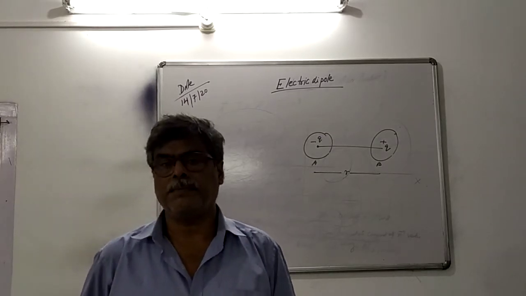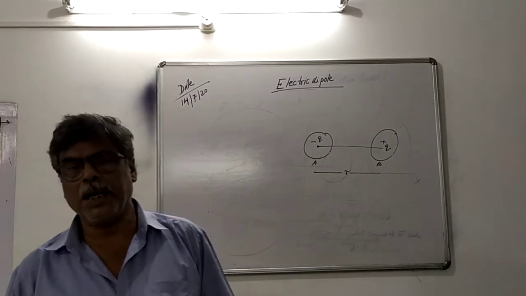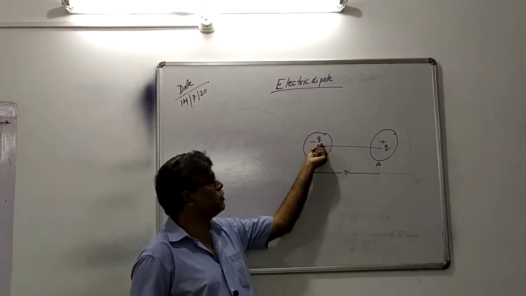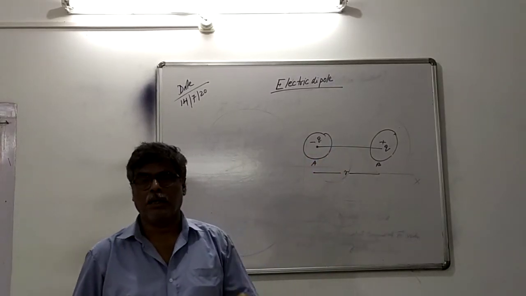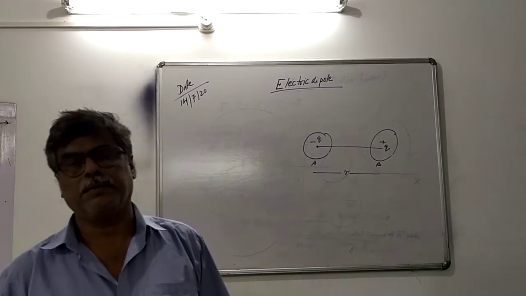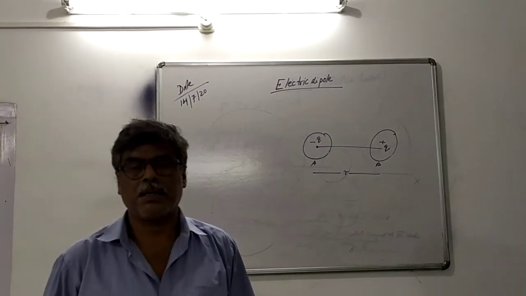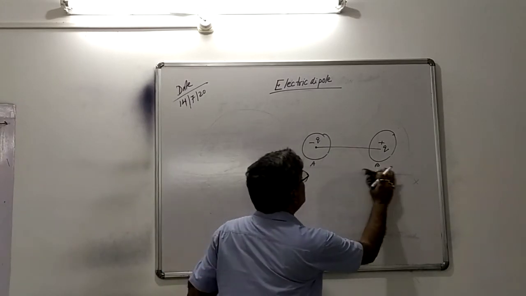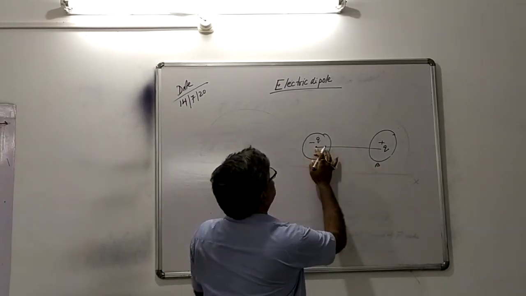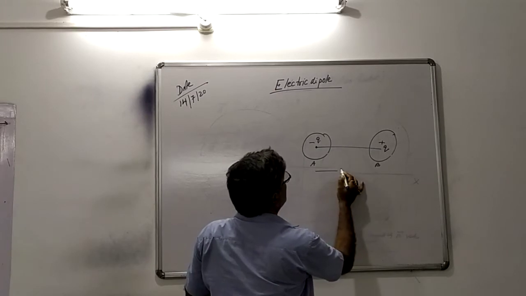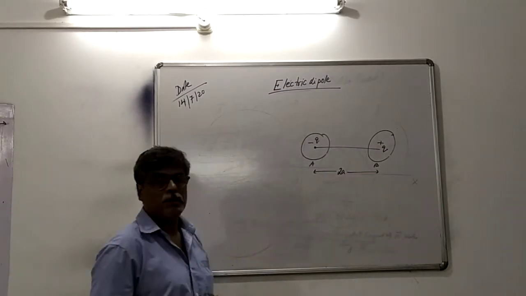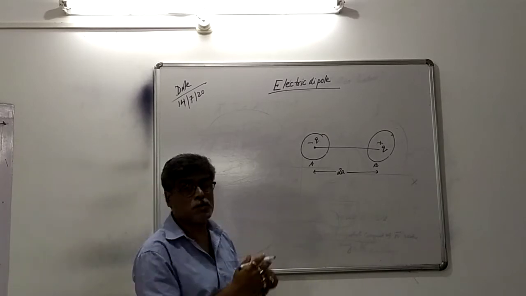Electric dipole means an arrangement or system in which two charges equal in magnitude, opposite in sign, are separated by a certain distance. This distance between the two point charges is considered as twice a. Why do we consider this distance as twice a?